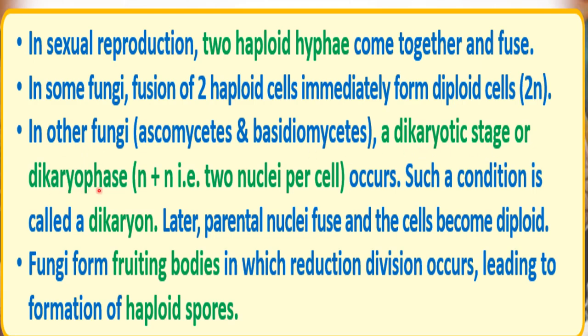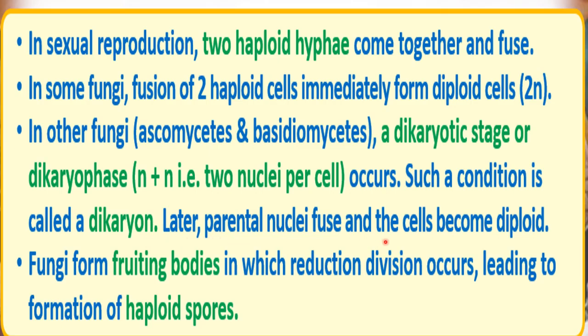So this can also be called dikaryophase. Here, n plus n: n for one gamete nucleus and the second n for the second gamete nucleus. So two nuclei per cell will be present here, right? This dikaryotic stage or dikaryophase occurs in some fungi like ascomycetes and basidiomycetes, not in all. Such a condition is called a dikaryon.